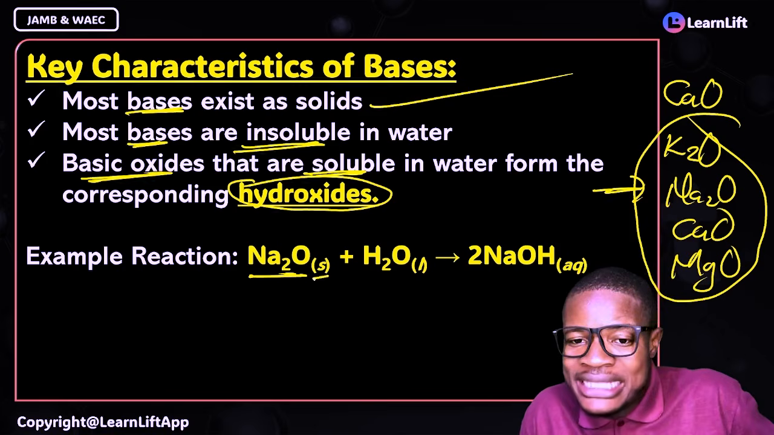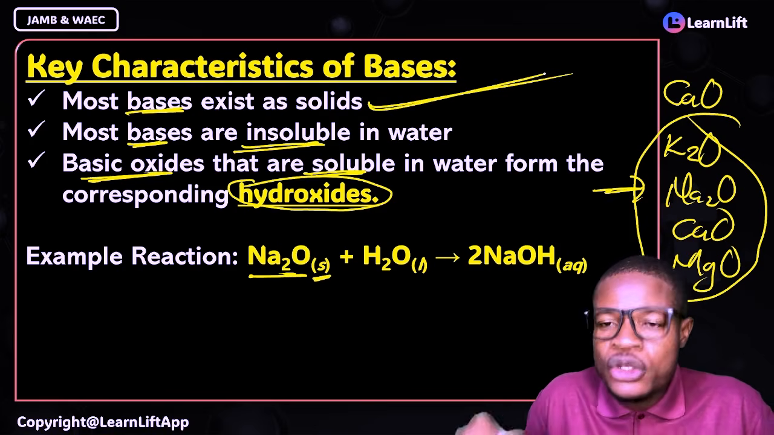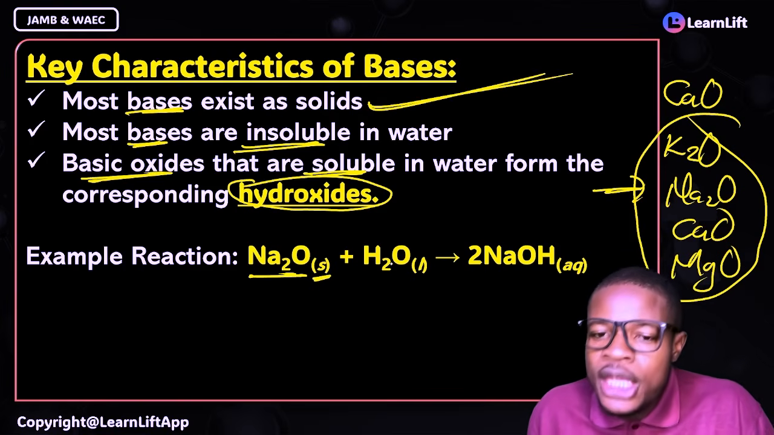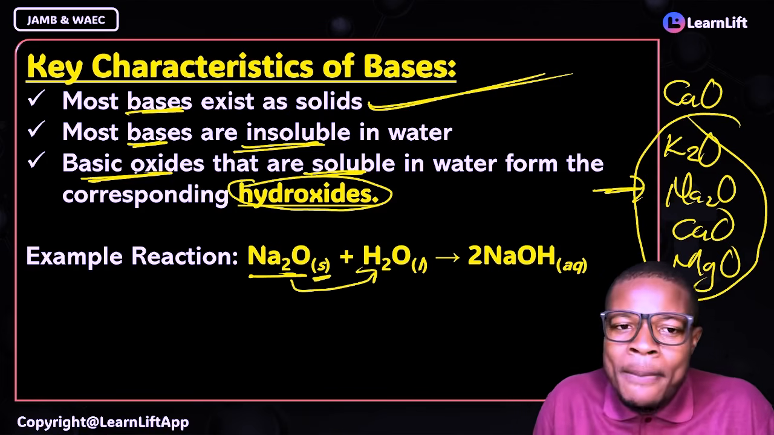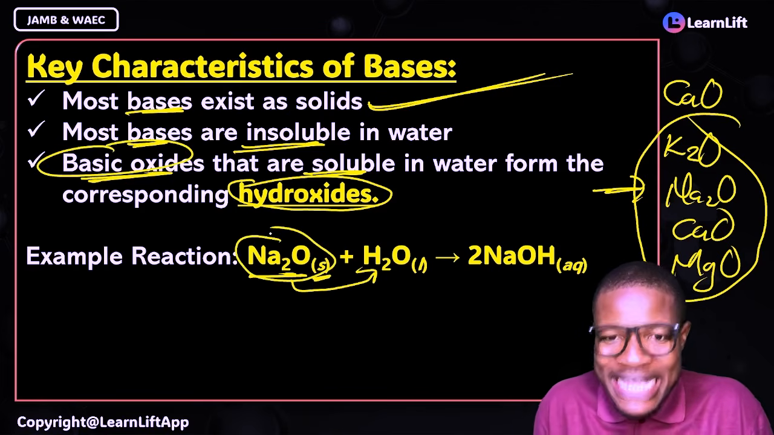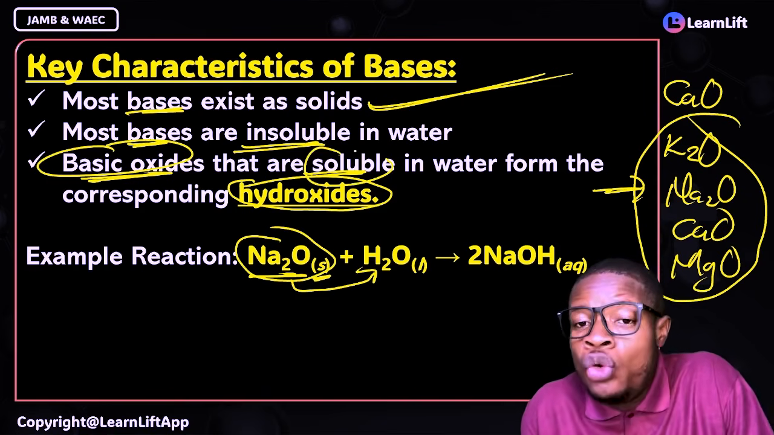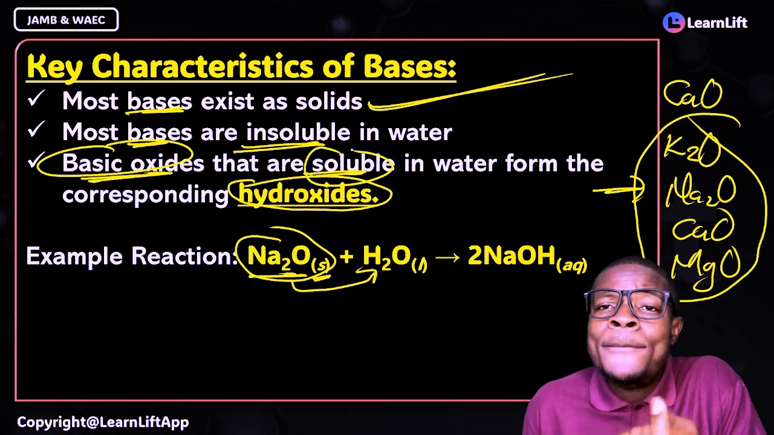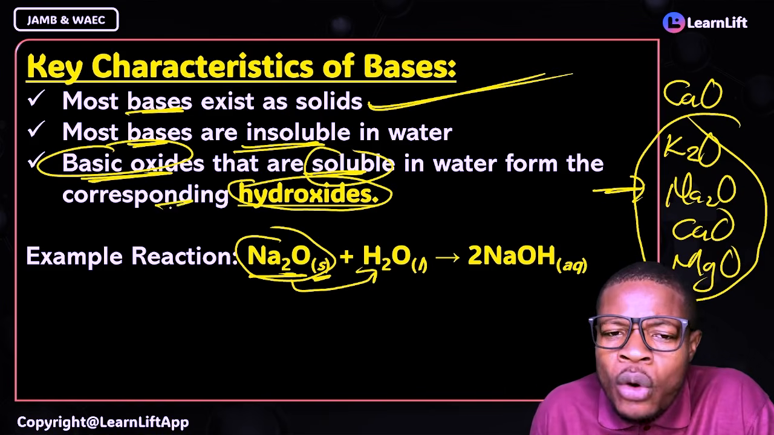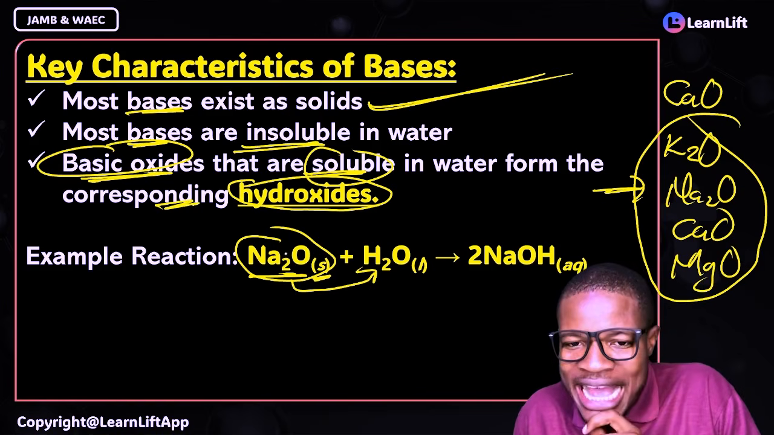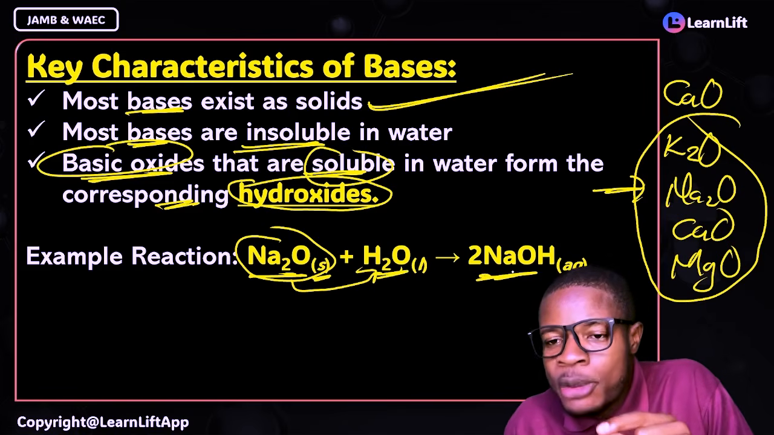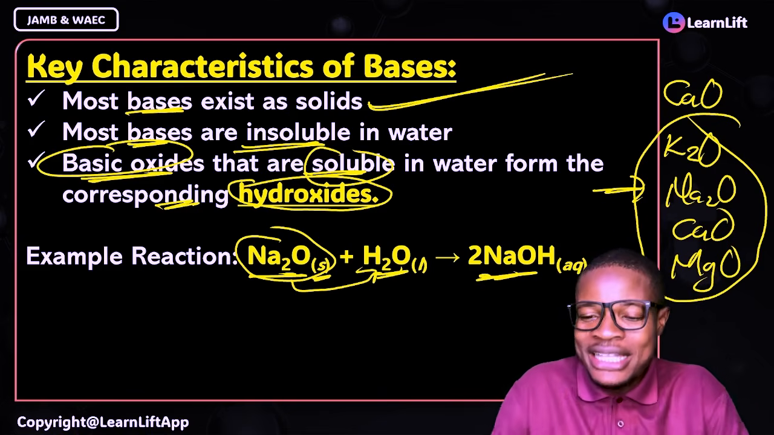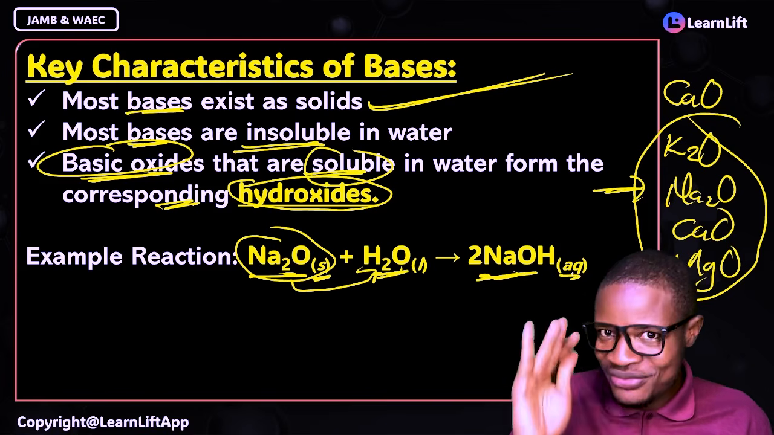Sodium oxide, we said that this is a solid. The character is that most bases are what? Solids. So sodium oxide is a base that is solid, right? If it dissolves in water, is it a basic oxide? Yes. Basic oxide that is soluble in water. Not all are soluble in water, because most bases are insoluble in water. But the ones that are soluble in water will form corresponding hydroxides. If sodium oxide dissolves in water, what will it form? The corresponding hydroxide. So it will form sodium hydroxide. And then you can see that it is now aqueous. Does it make sense?